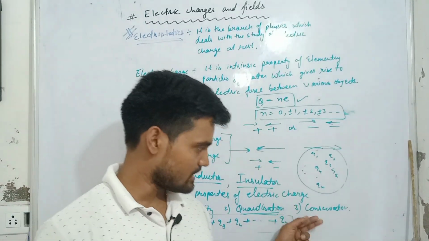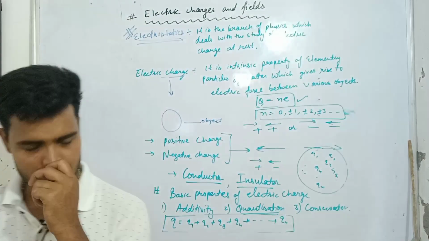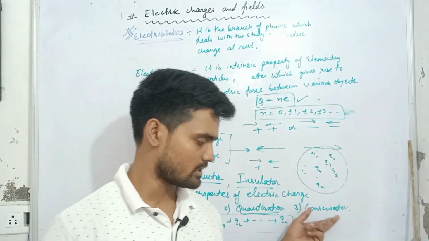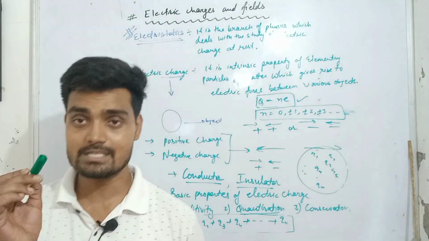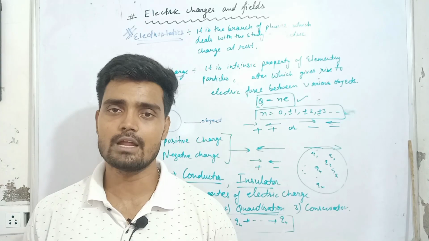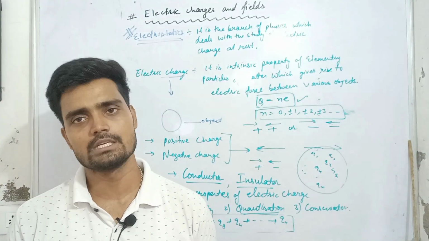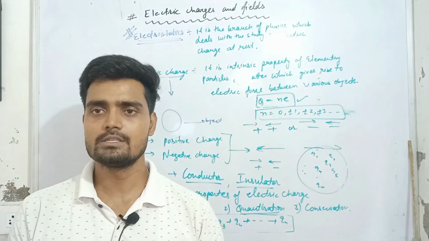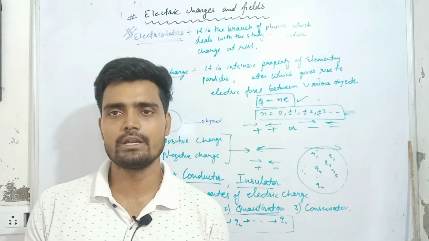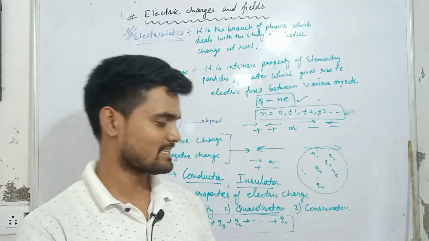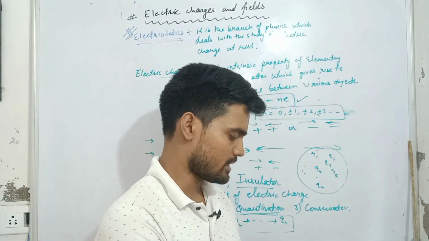So what does conservation mean? Electric charges can neither be created nor be destroyed. They always change from one form to another form. Got it? So these are the three basic properties.